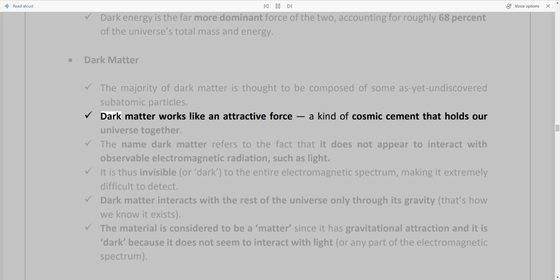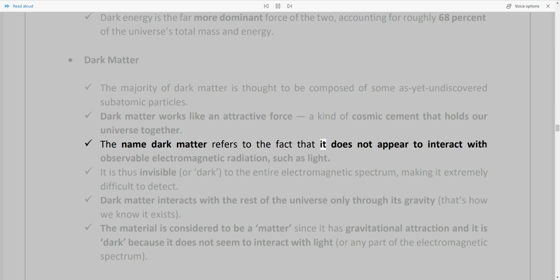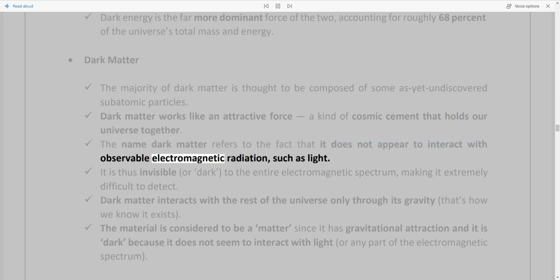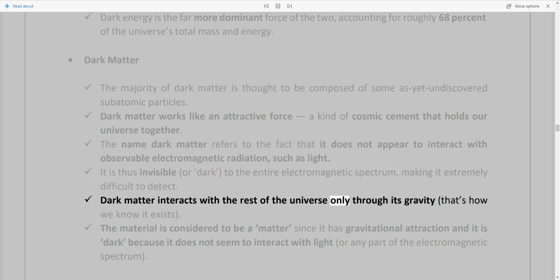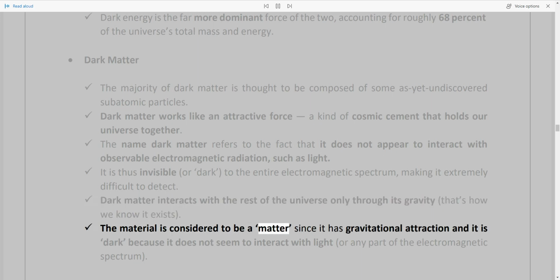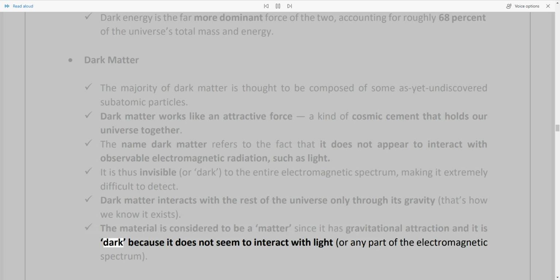Dark matter. The majority of dark matter is thought to be composed of some as yet undiscovered subatomic particles. Dark matter works like an attractive force, a kind of cosmic cement that holds our universe together. The name dark matter refers to the fact that it does not appear to interact with observable electromagnetic radiation, such as light. It is thus invisible, or dark, to the entire electromagnetic spectrum, making it extremely difficult to detect. Dark matter interacts with the rest of the universe only through its gravity, that's how we know it exists. The material is considered to be a matter since it has gravitational attraction, and it is dark because it does not seem to interact with light, or any part of the electromagnetic spectrum.